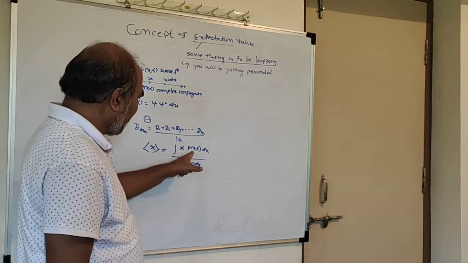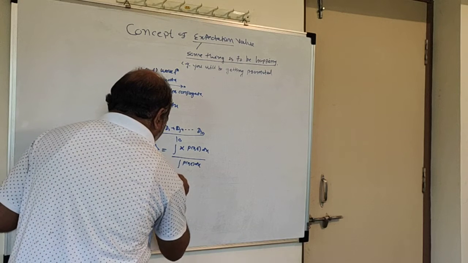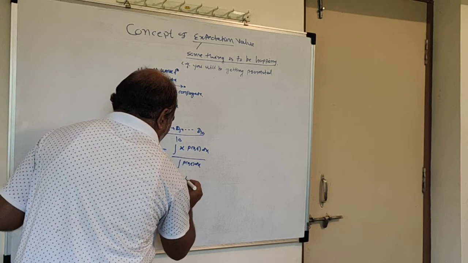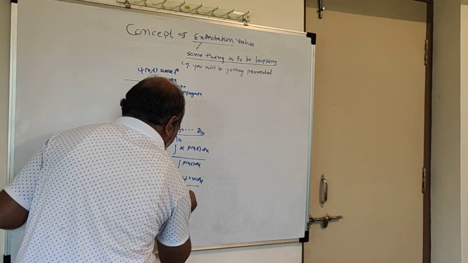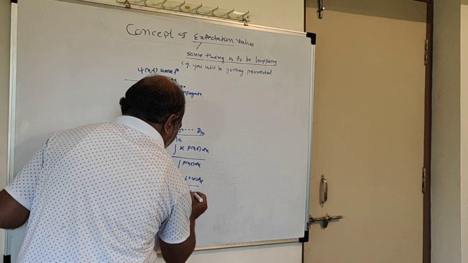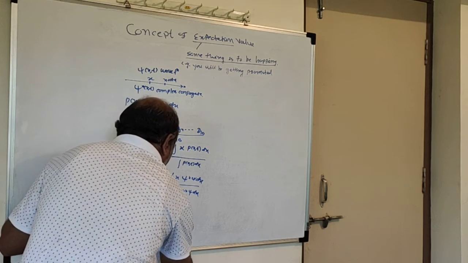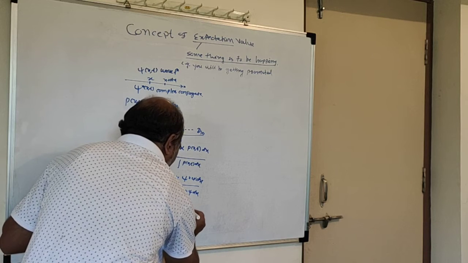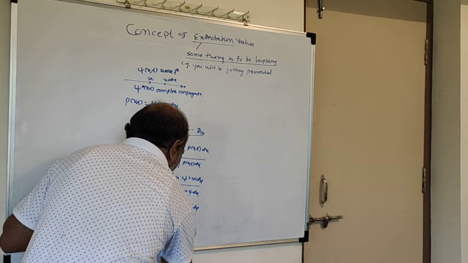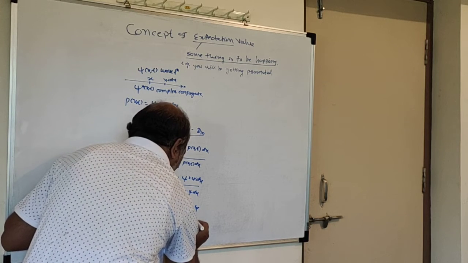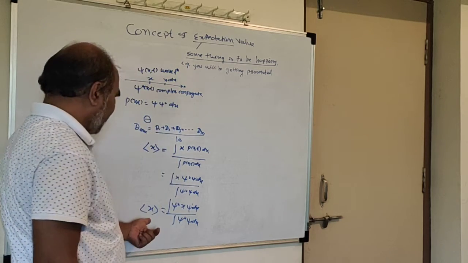Since we have defined that probability, it is the integration of psi star x psi dx divided by the integration of psi star psi dx. This is the definition of expectation value of x.